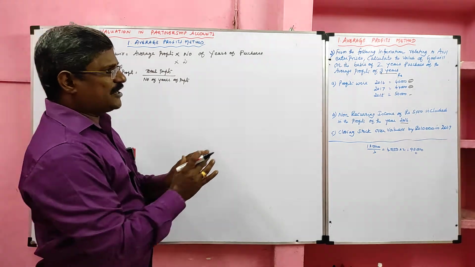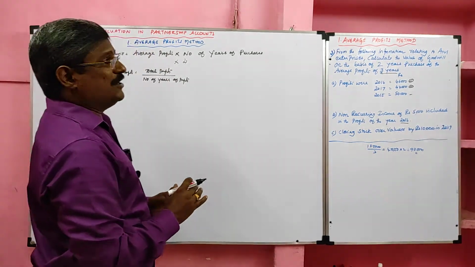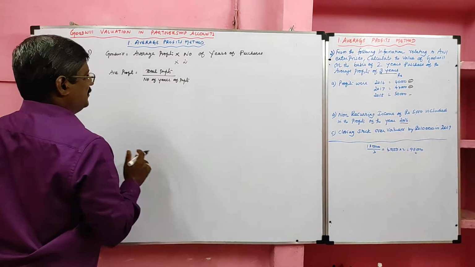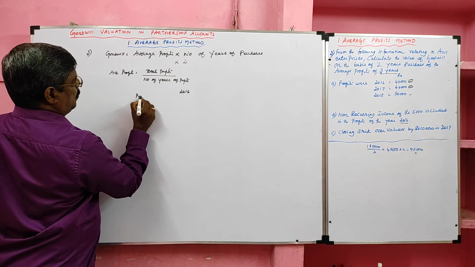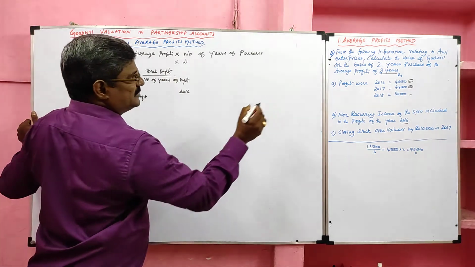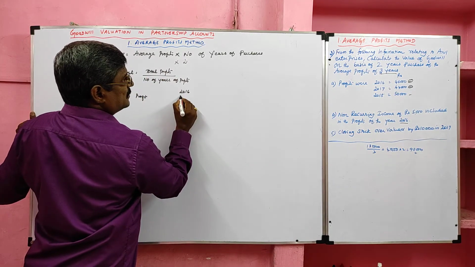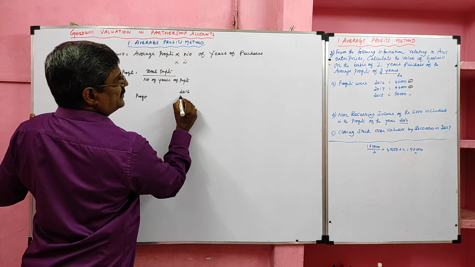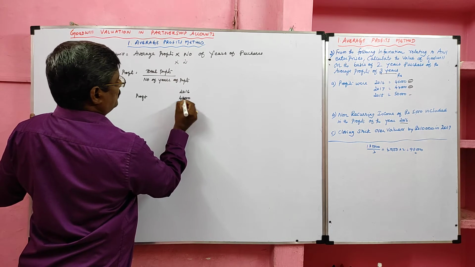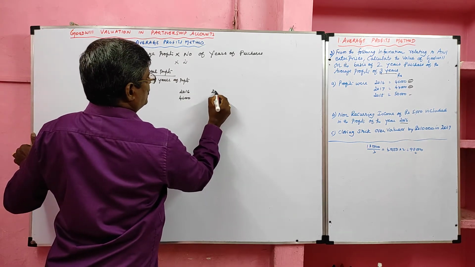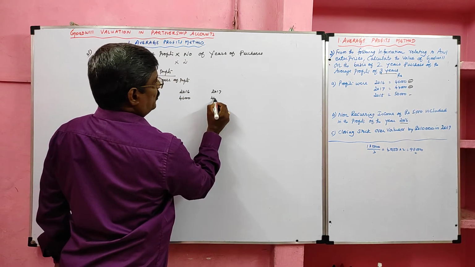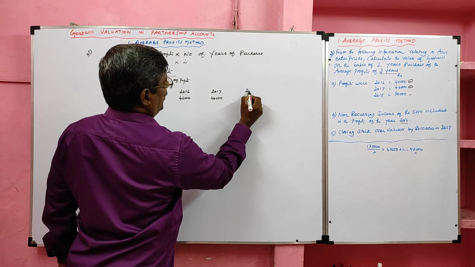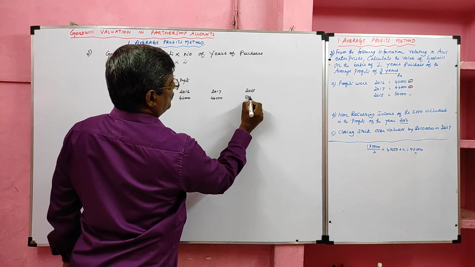Here the adjustments relate to particular years, so we have to adjust individually. So you have to write like this. In 2016 the profit is 46,000. In 2017 the profit is 44,000. In 2018 the profit is 50,000.